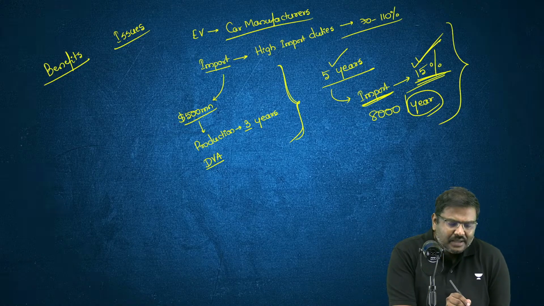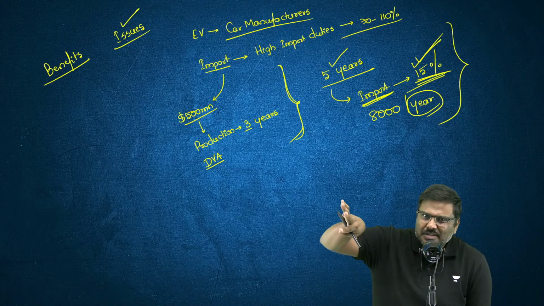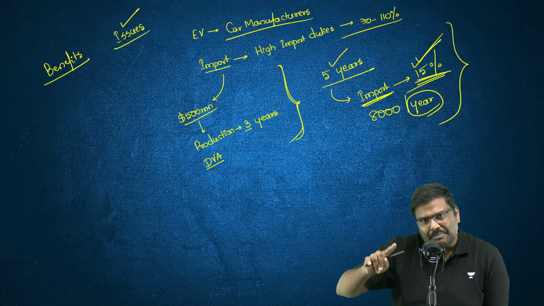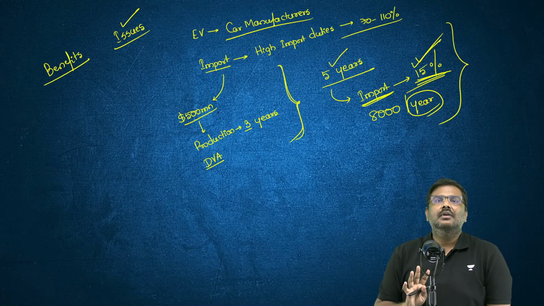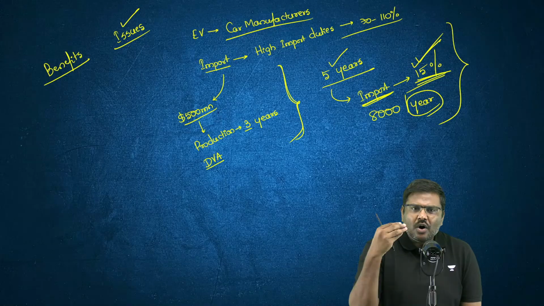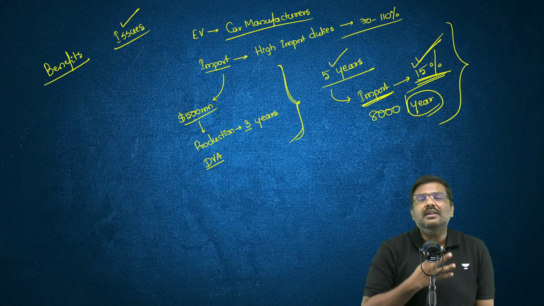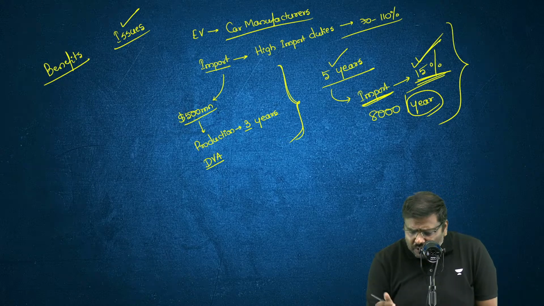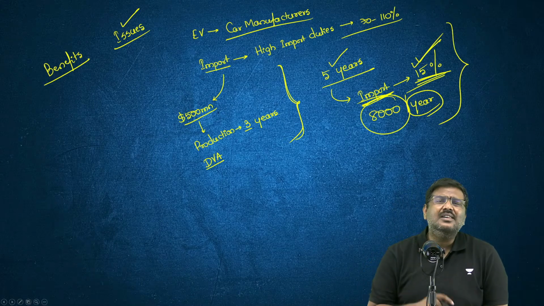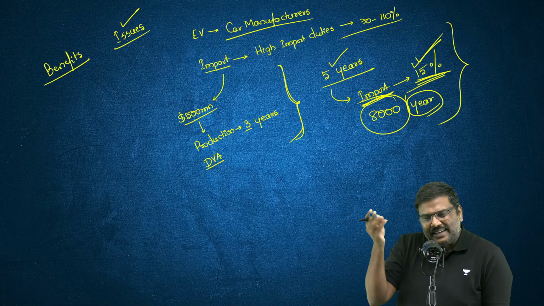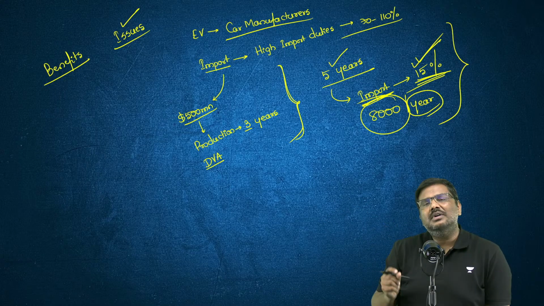So the argument is that only this benefit may not be attractive enough for the foreign companies to invest in it. Only one benefit may not be enough for these particular companies to invest in India. And that too, you're providing a benefit for how many cars? 8,000 cars. For foreign companies, 8,000 cars is a very small number.